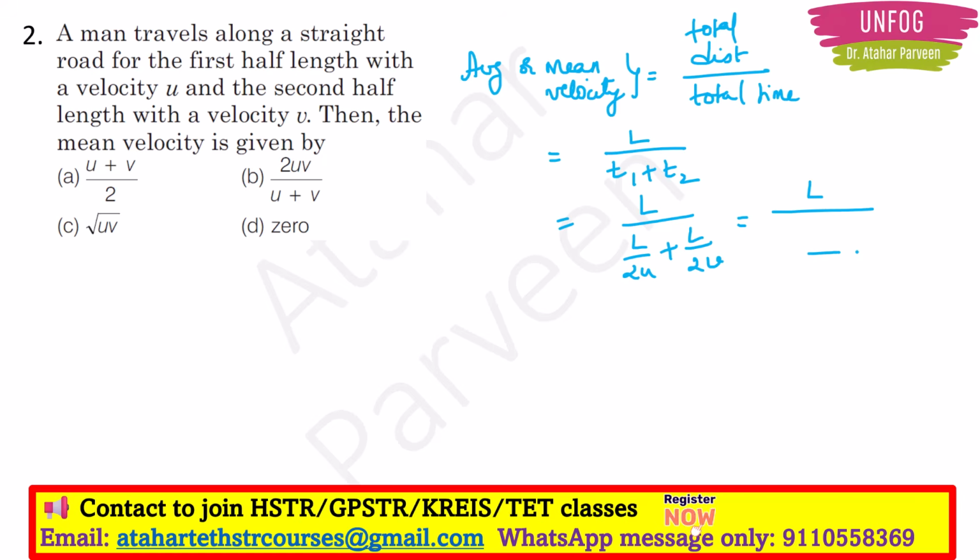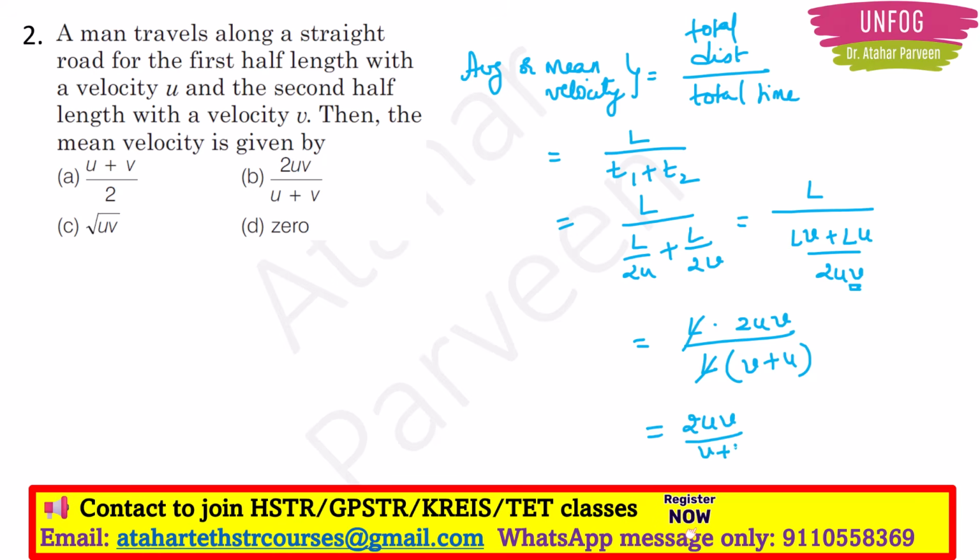if I take the LCM, I will get 2UV. Here I will get LV, and here I will get LU. So this will give me L into 2UV, which will go in the numerator, divided by L into V plus U. I'll take L common, so L and L will get cancelled, and I will get 2UV by V plus U. So I will get 2UV by U plus V. So option B will be the correct answer here.